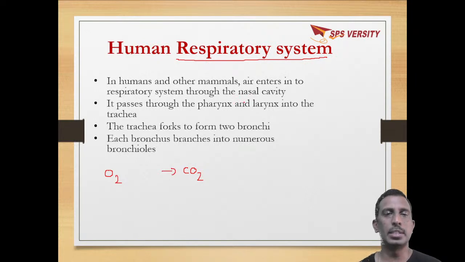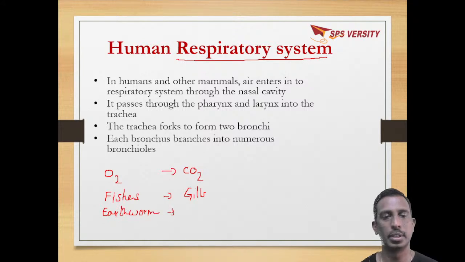The respiratory system is different depending upon the species. For example, if you take fishes, the respiratory organs are gills. When you take earthworm, the respiratory organ is the skin itself, through which the gas exchange takes place.